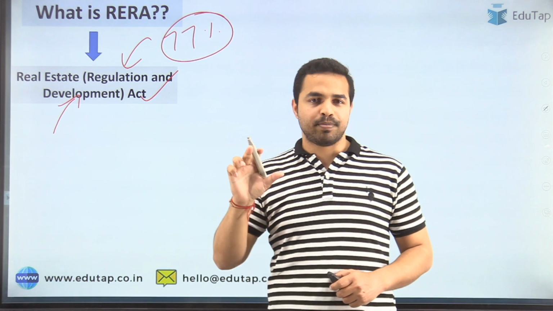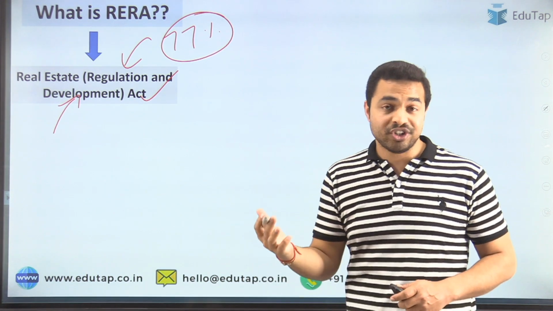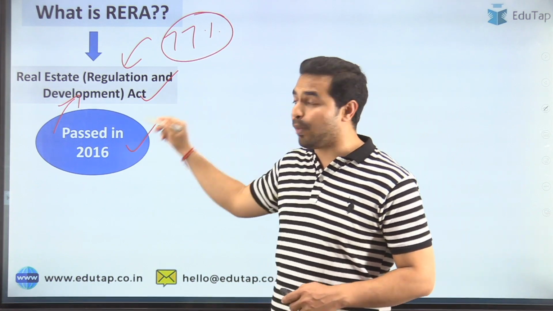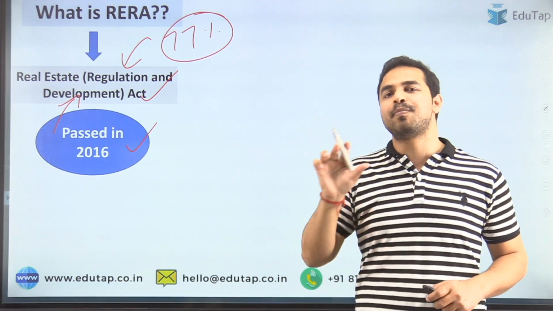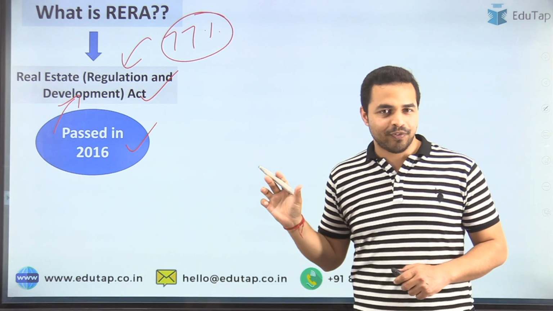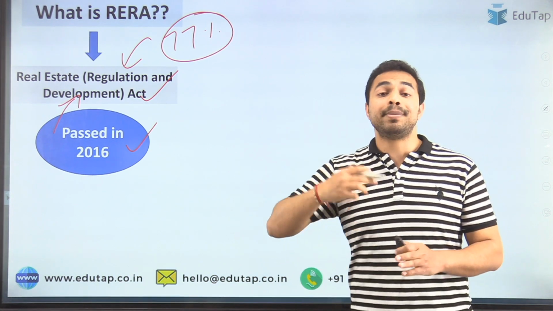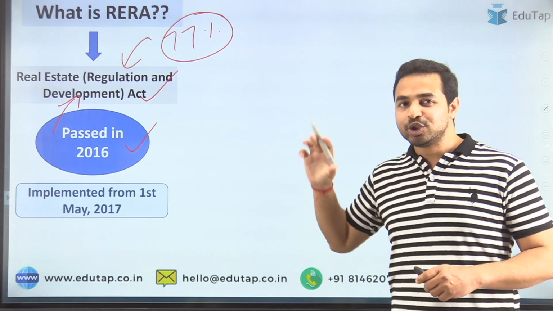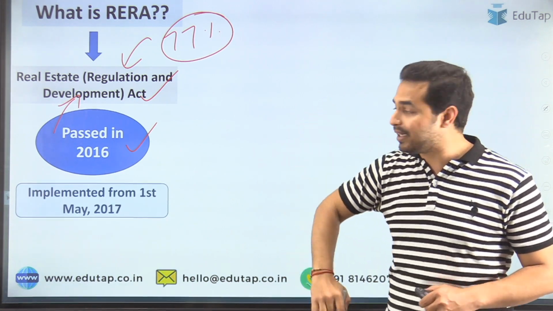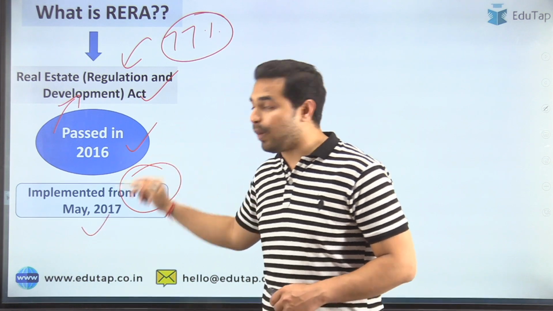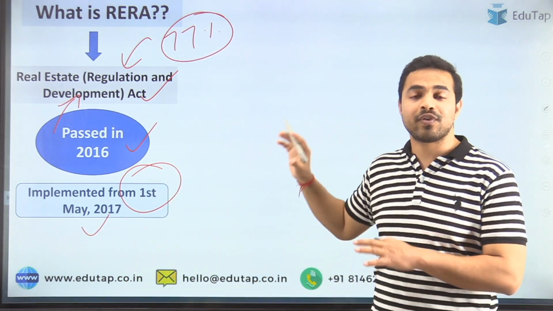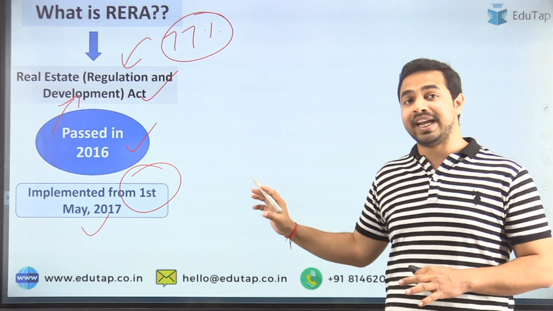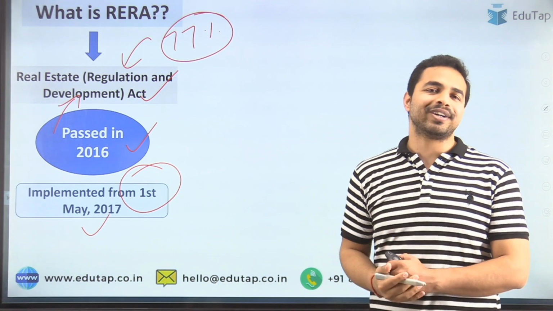Now comes the most important point: in which year was this act passed? It was passed in 2016. One more date is important from the exam point of view, and that is the implementation date of the RERA Act. This act was implemented from 1st May 2017. So that was the date from which it was implemented. Please mark a star here, as this date and year are very important from the exam point of view.